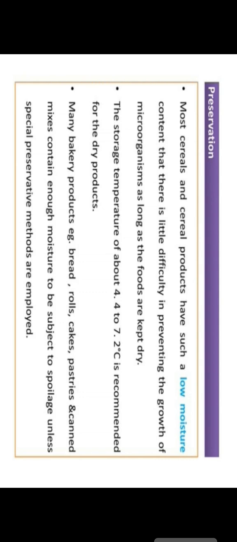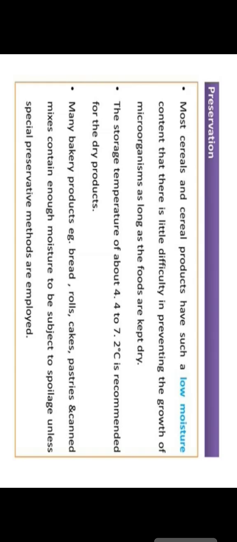The first food is bread, and the type of spoilage is moldy, and the main organisms involved are Rhizopus, Penicillium and Aspergillus.